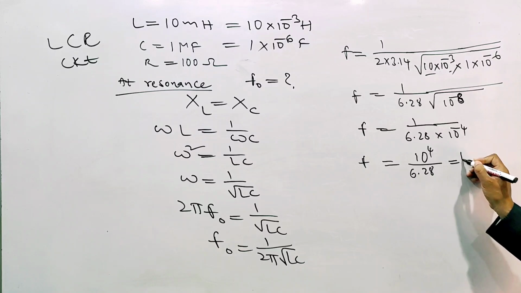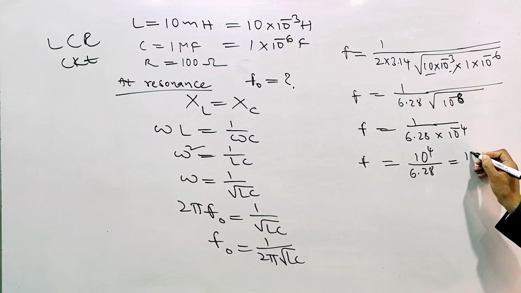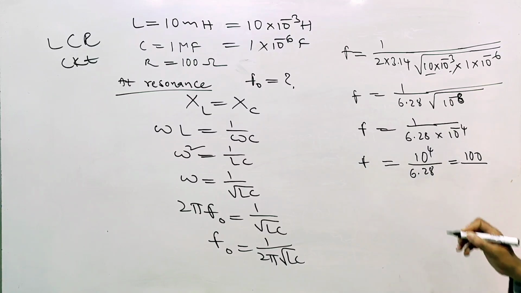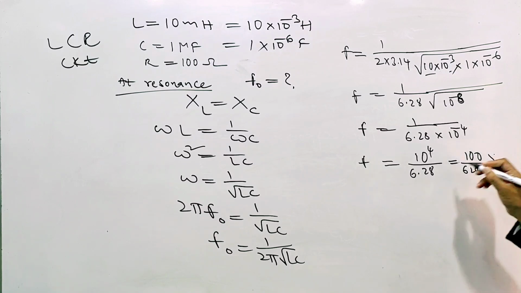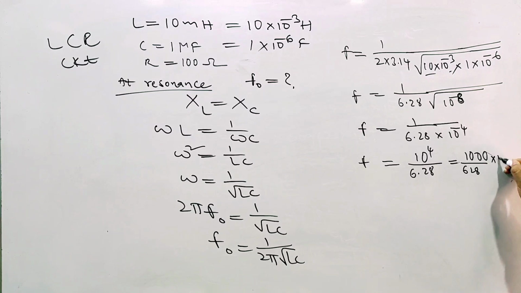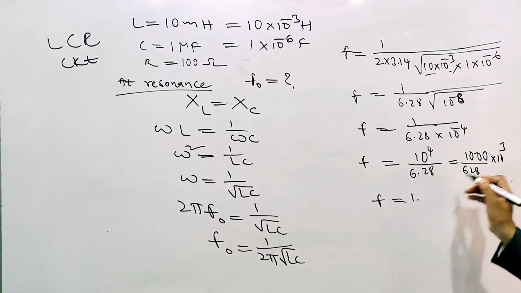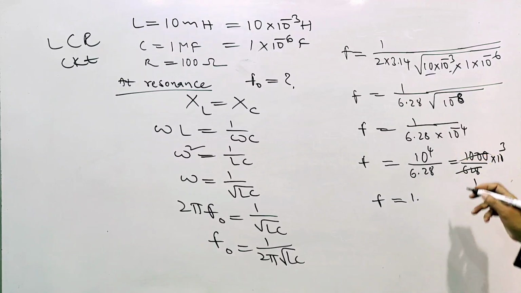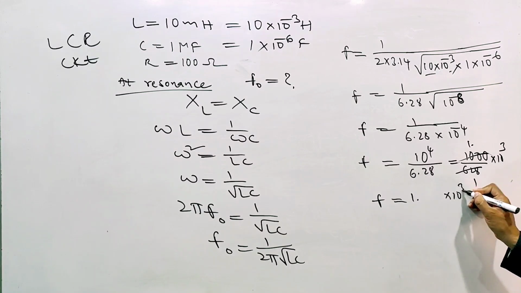10 power of 4, I am writing like that only. Two decimals cancel, so what happened? 100 into 6.28 is 628. From 10 power of 4, one more 0 I am taking, so the remaining is just 10 power of 3. So 1000 by 6.28. You solve that and you'll get 1 point something into 10 to the power of 3.